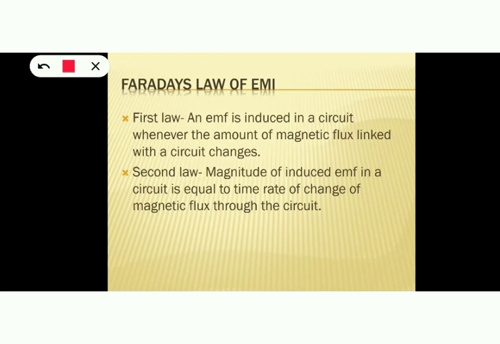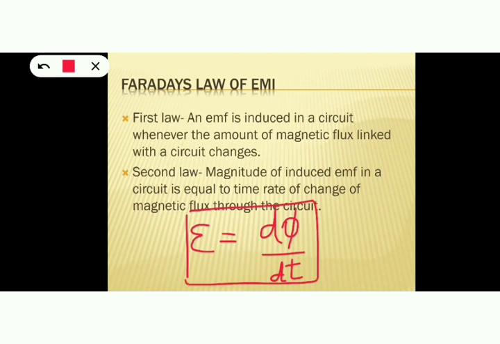Let the induced EMF be denoted by the symbol E. So, what is the rate of change of magnetic flux? Let dφ represent change of magnetic flux, and let dφ/dt represent the time rate of change of magnetic flux. So this is the mathematical expression for Faraday's laws.